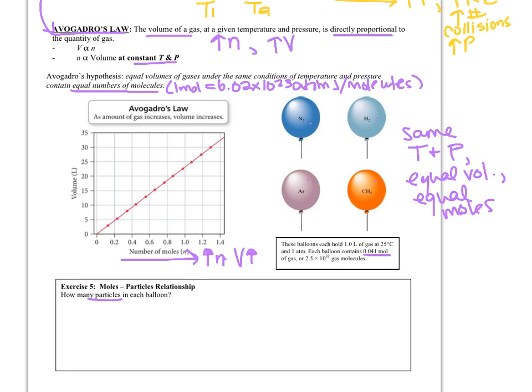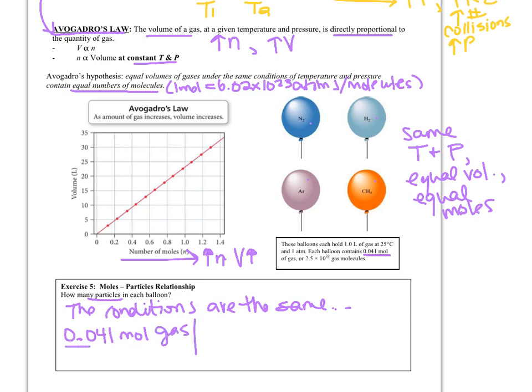If we wanted to know how many particles were in each balloon, we could easily figure that out, because the conditions of the balloons are the same. They have 0.041 moles each, just generic moles of gas.